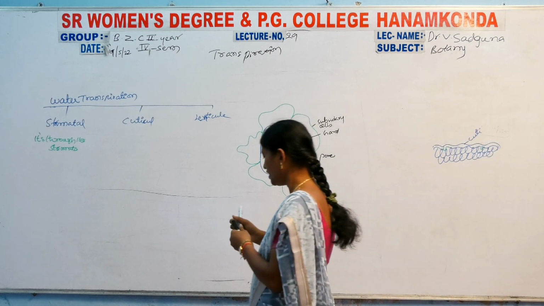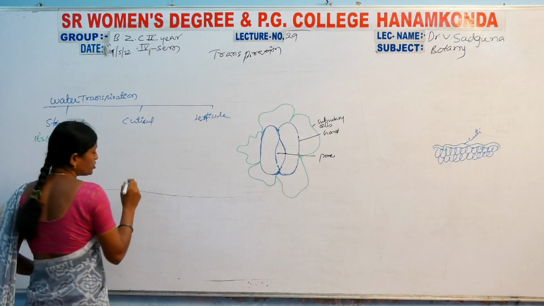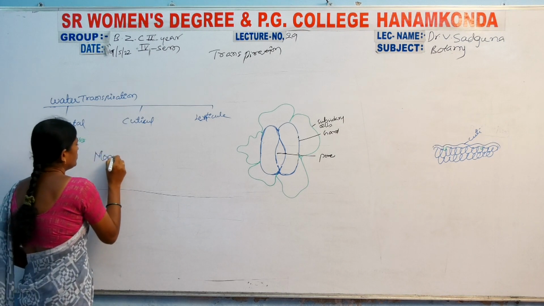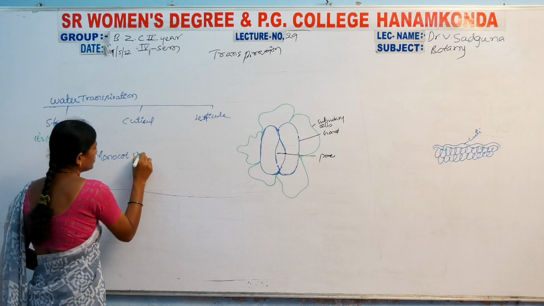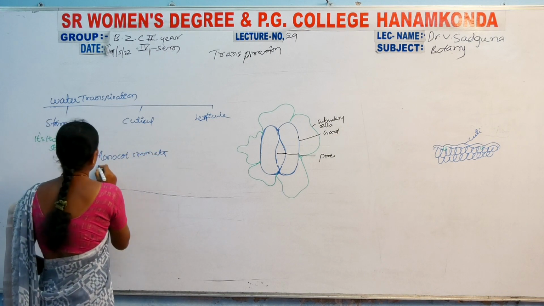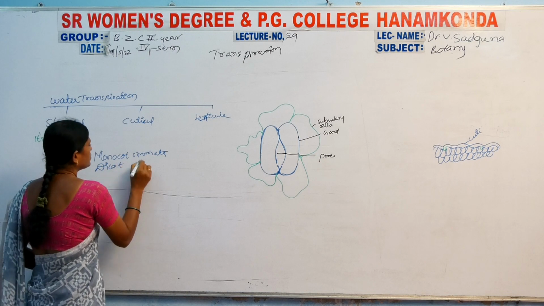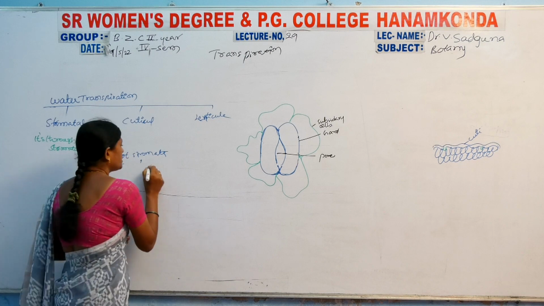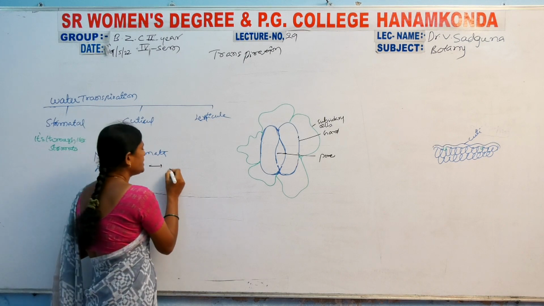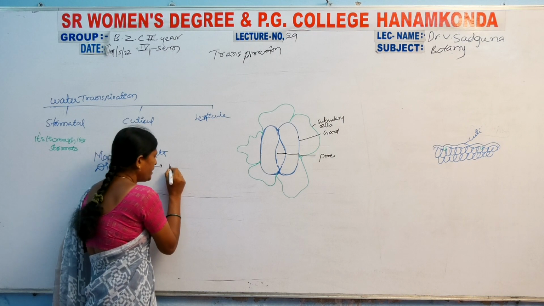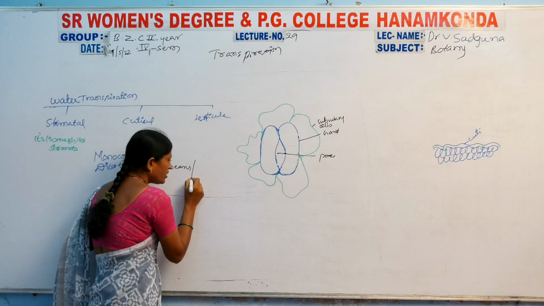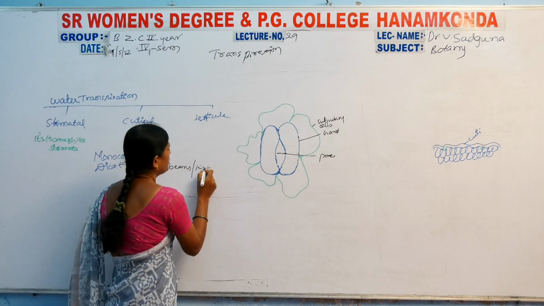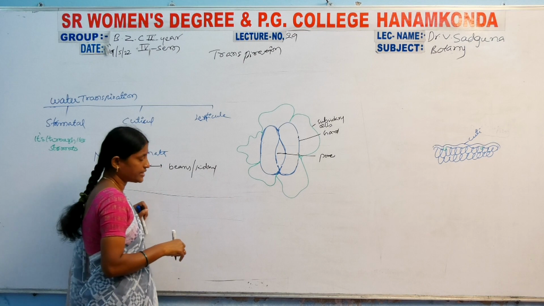Monocot stomata and dicot stomata. The dicot stomata structures we can find out easily: they are bean-like or kidney-like structures.